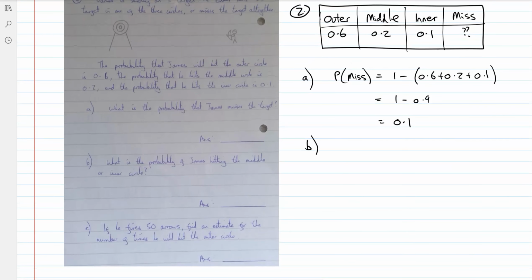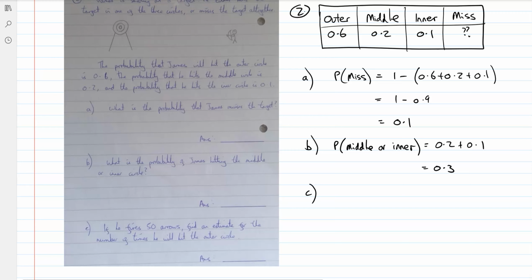Part B. What is the probability of James hitting the middle or the inner? Again, he's still firing just one arrow. So the chance of him hitting the middle or the inner is going to increase because now he's got two different options for the same arrow. You can hit the middle, that's acceptable, 0.2 chance of that happening. Or you can hit the inner, that's also acceptable in this case, 0.1. So it's a 0.3 chance of him hitting one or the other. If he hits the inner, that meets this outcome. If he hits the middle, that also meets this outcome. So the chance goes up. We are adding probabilities together.